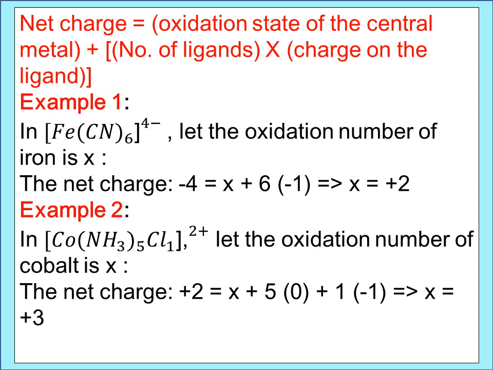In the same way, if you take [Co(NH3)5Cl], here we do not know the charge on Co, but the net charge of the complex is plus 2. Plus 2 will be equal to x plus, there are 5 ammonia molecules. Ammonia is neutral, so 5 into 0, plus there is 1 chloride ion, so 1 into minus 1. So x minus 1 is plus 2, or x is equal to plus 3. So the charge on cobalt is plus 3.